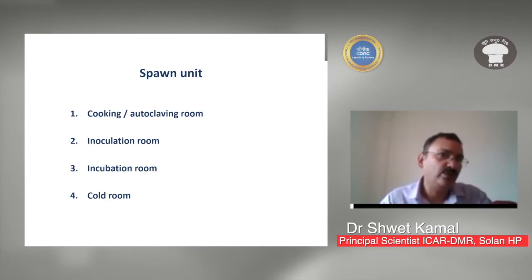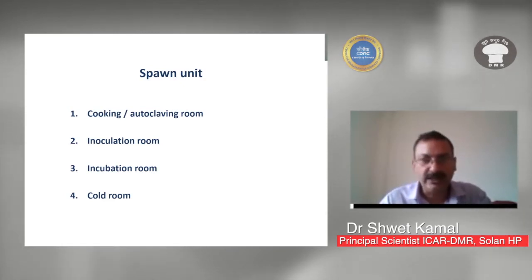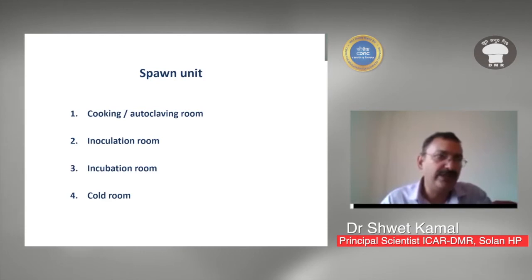So for that you need a room for cooking and autoclaving. Secondly, for inoculation, you need an inoculation room which is completely closed from all sides, completely sterilized. It should be a smaller room, because the smaller the room is, the chances of contamination will always be less.